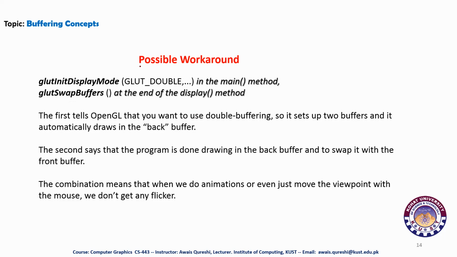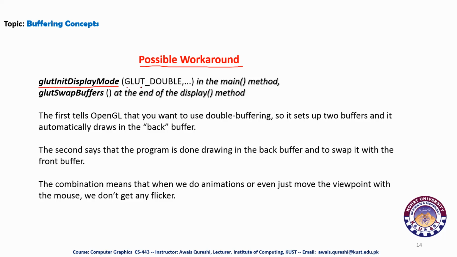So how can we use double buffers in OpenGL programs? There is a routine which is called glutInitDisplayMode. Try to remember this function name.